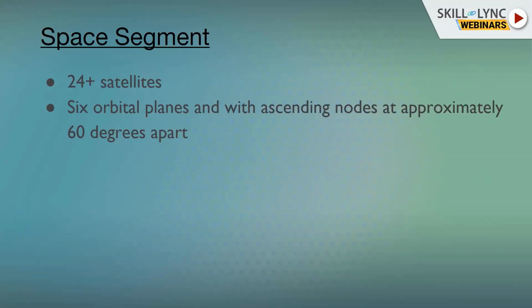So there are 6 orbital planes which are aligned at 60 degrees to each other. I will show you a diagram. Now each plane contains 4 to 5 satellites. So a minimum of 4 satellites will be there for each plane, for each orbit. And as I already told you, a few more satellites were launched in a later period, so there is a possibility that some orbits have more than 4 satellites.